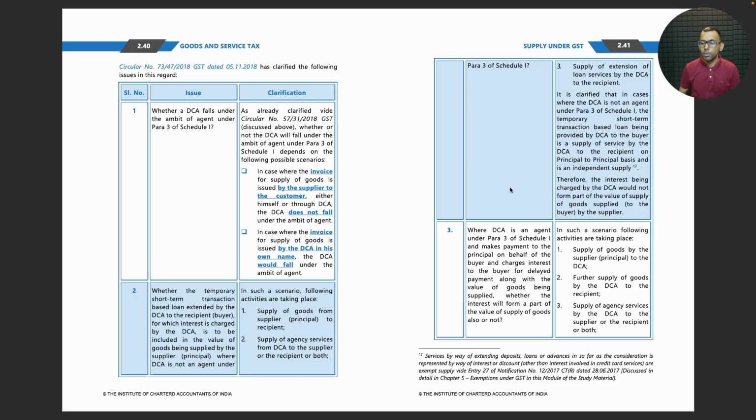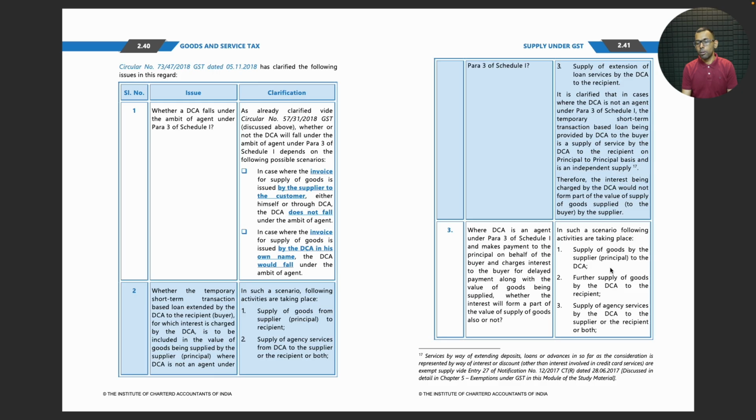Therefore, the interest being charged by the DCA would not form part of value of supply of goods by the supplier to the recipient. Where DCA is an agent under para 3 of schedule 1 and makes payment to the principal on behalf of the buyer and charges interest to the buyer for delayed payment along with the value of goods being supplied, whether the interest will form part of value of supply of goods also or not.